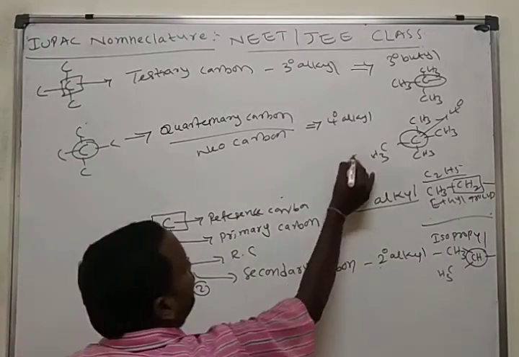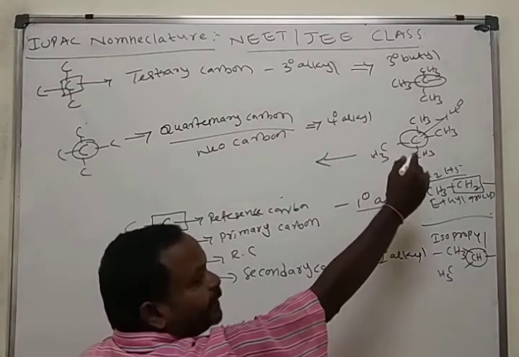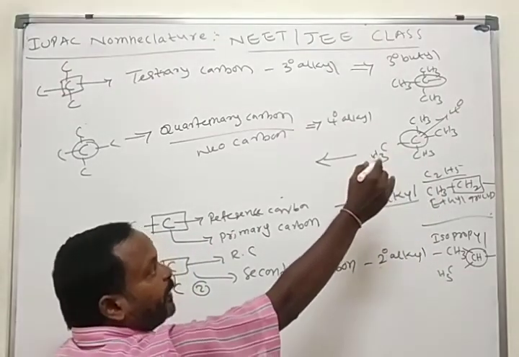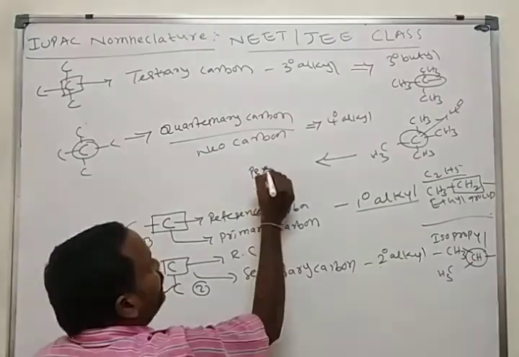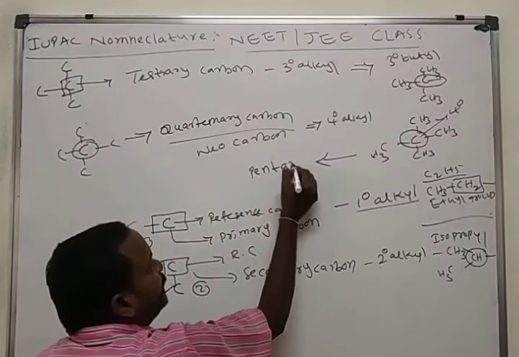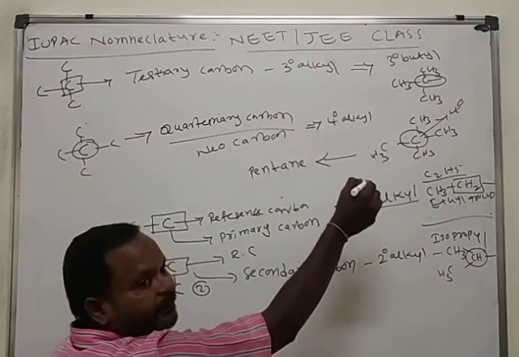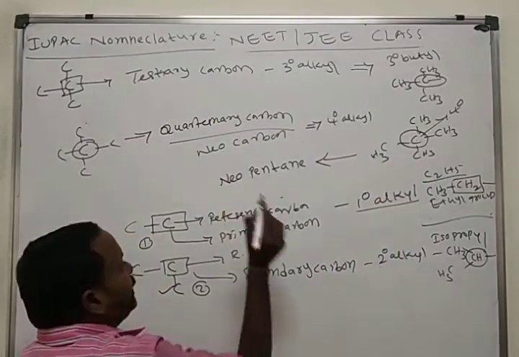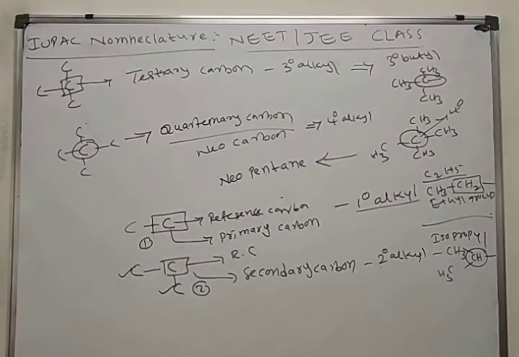Here how many carbon atoms are there? 5 carbon atoms. 5 means pent. No double bond, no triple bond. Which carbon is present here? Neocarbon. So we call it neopentane.